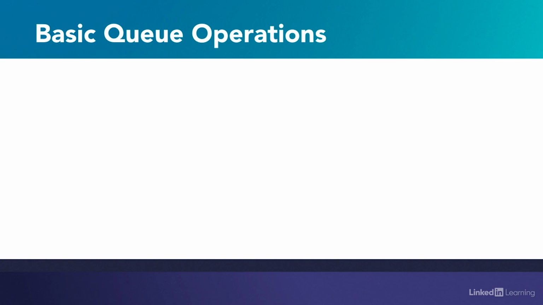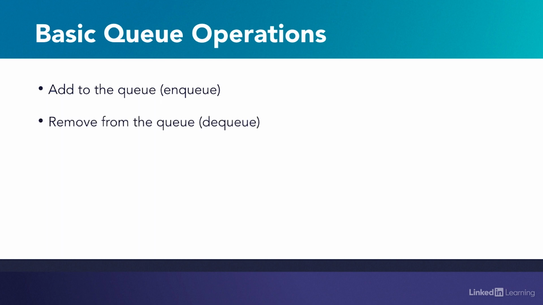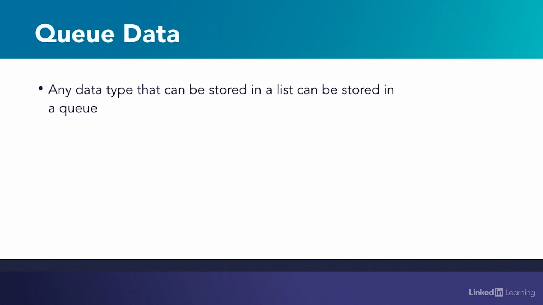The basic functionality for a queue is getting items into and out of the list we are using as a representation of the queue. When we're talking about adding items to this list, the word we use is enqueue, and when we're talking about removing items, the word we use is dequeue. Any data type that can be stored in a list can be stored in a queue.